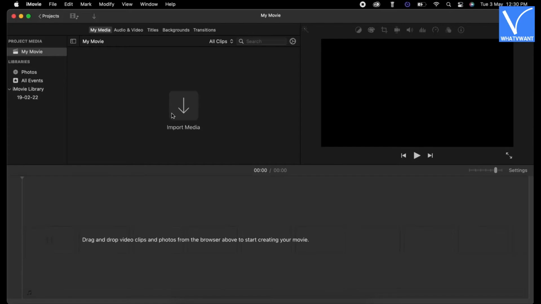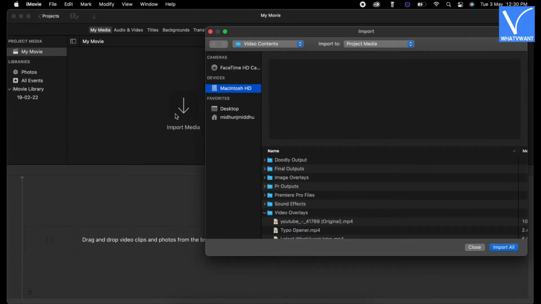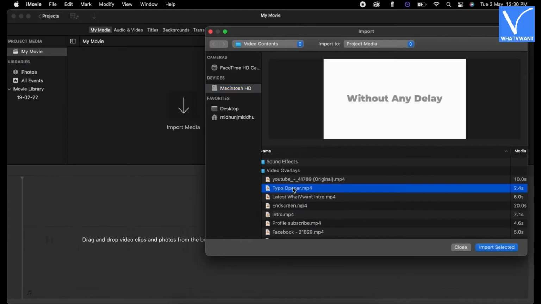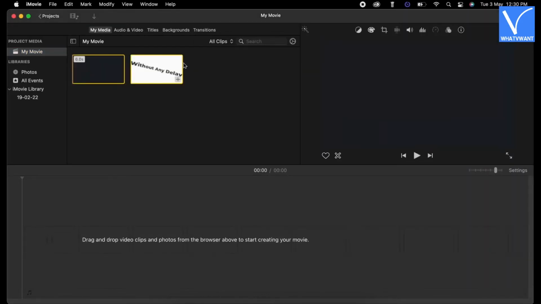Number 3. iMovie. Launch the iMovie application on your Mac. Click on Import Media option. A window will pop up. Browse through that window and import media. Drag and drop the clips onto the timeline.